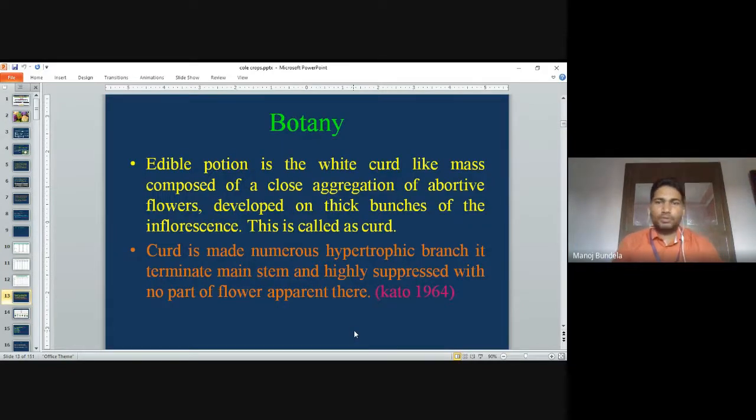Botany: the edible portion is a white curd-like mass composed of close aggregations of abortive flowers developed on thick bunches of the inflorescence. This is called the curd. The curd is the economic part. The curd is made from numerous hypertrophied branches. It terminates the main stem and is highly suppressed, with no part of the flower apparent.